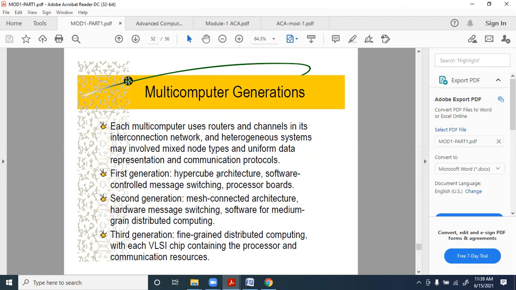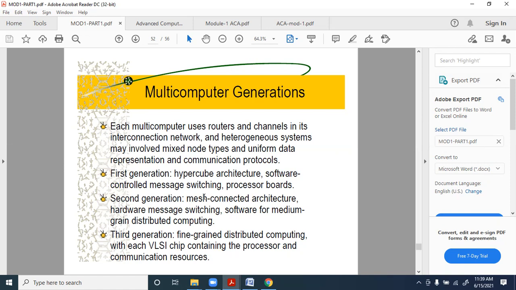Like that, the structure goes on increasing. So that is the hypercube structure, and then you have the software controlled message switching processor boards. In the second generation, you have the mesh connected architecture. Mesh might be a grid, sometimes known as a grid. The grid might be in the same way as the structure you might have seen in digital signal processing.